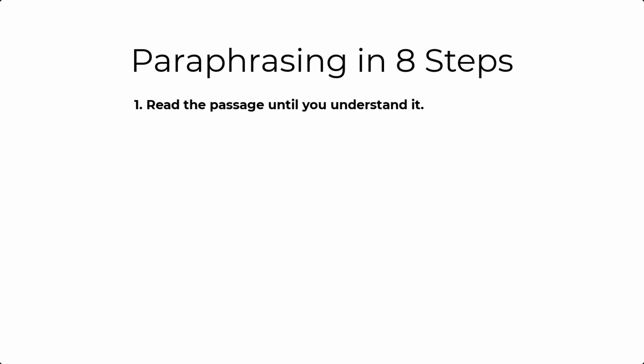Number 1, read the passage until you understand it. This goes for paraphrasing and direct quoting. If you do not understand the passage in its context, you do not need to use that passage until you do understand it. Number 2, highlight key concepts. Highlighting key concepts will help you retain the original meaning and important information.